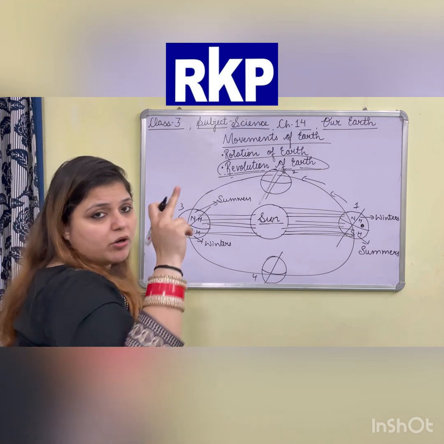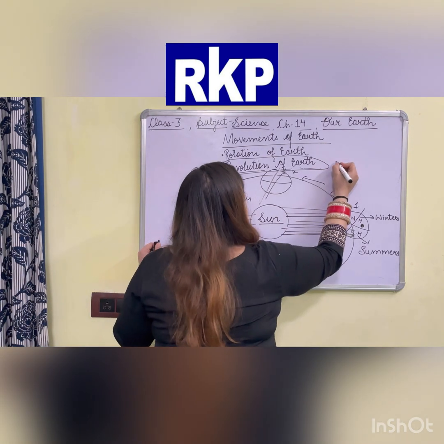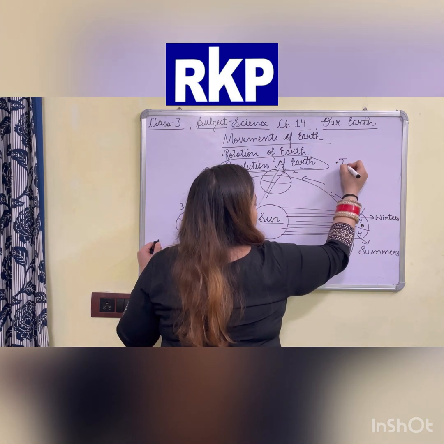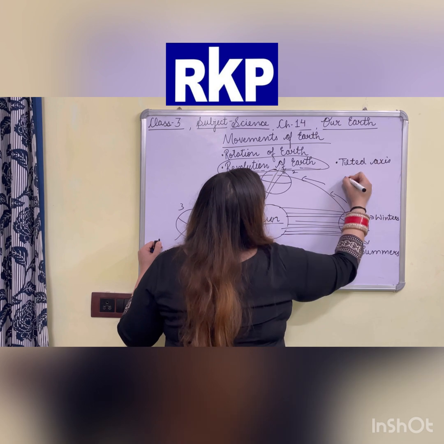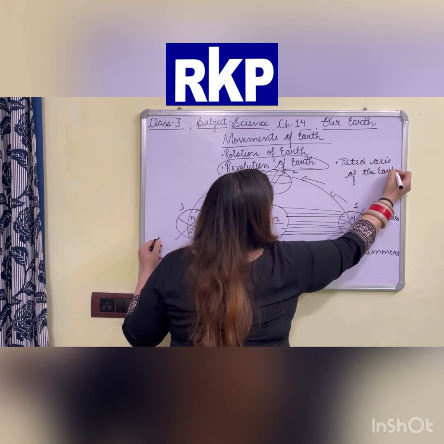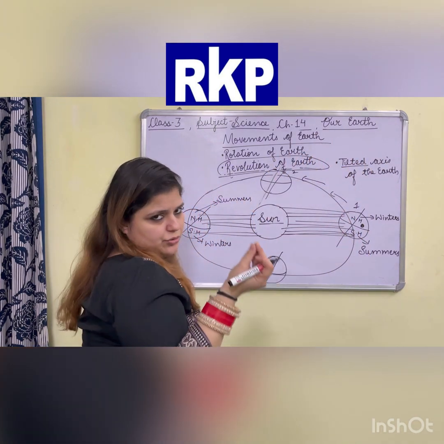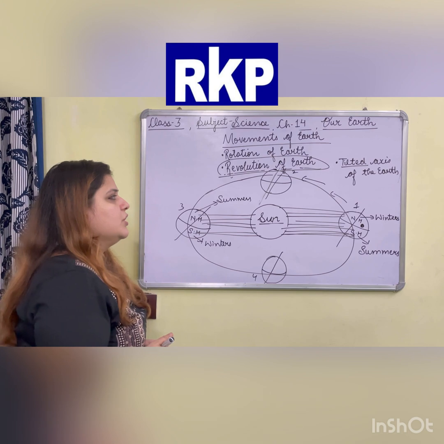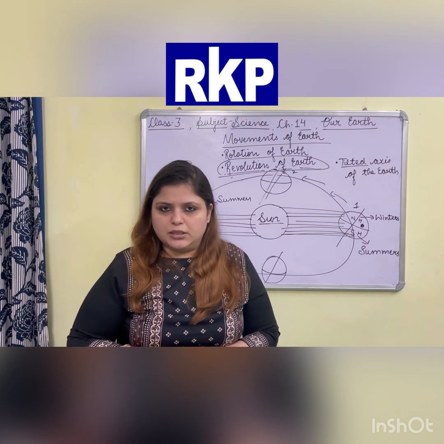But one more reason is also there: seasons change because of the tilted axis of the earth. Tilted means which is not straight, which is slightly bent. Clear? So these are the two reasons why seasons change on the earth.